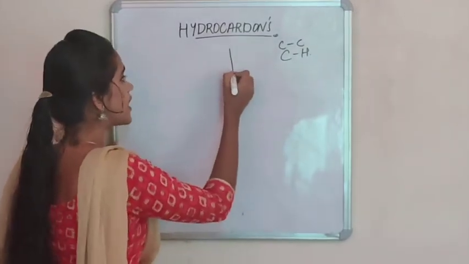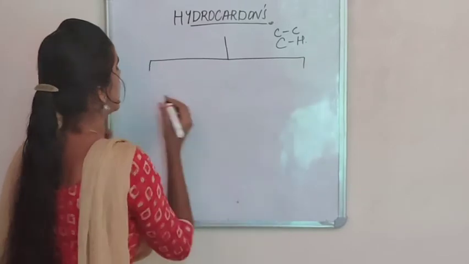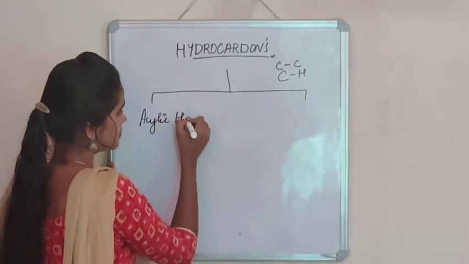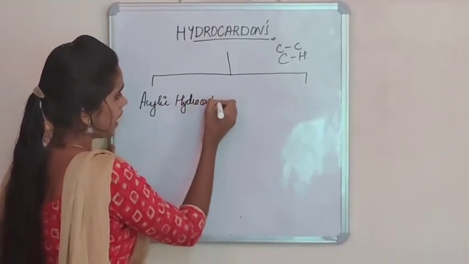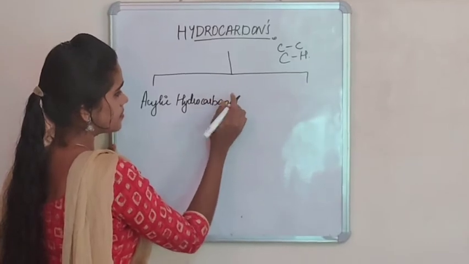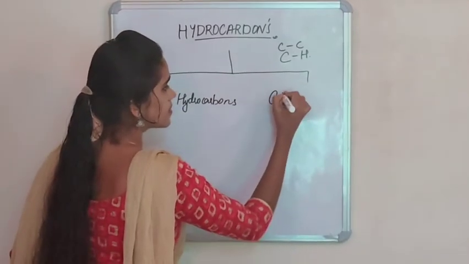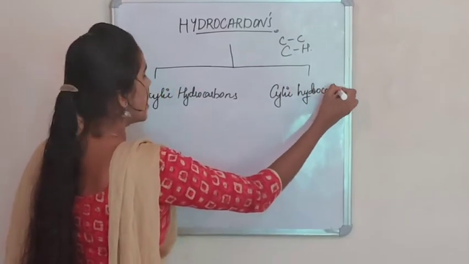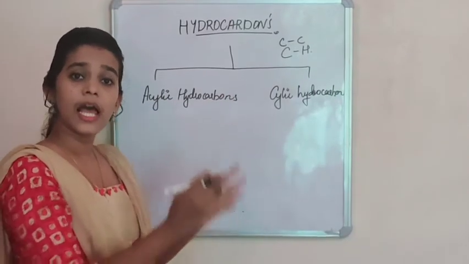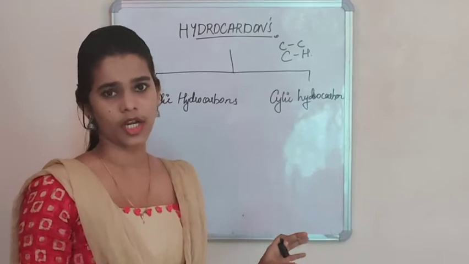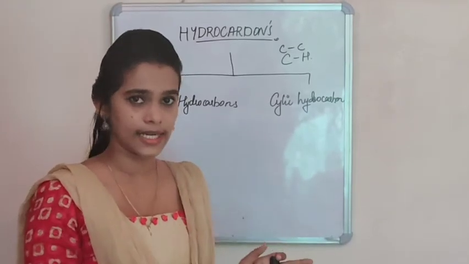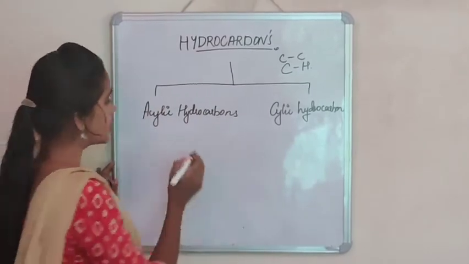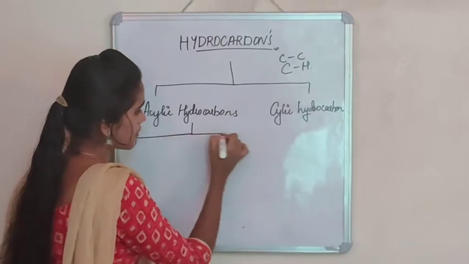Hydrocarbons can be classified into two: acyclic hydrocarbons and cyclic hydrocarbons. Acyclic hydrocarbons means the hydrocarbons are in a straight chain, or they can even be branched, but they won't be cyclic. So, acyclic hydrocarbons can be again classified into saturated and unsaturated.